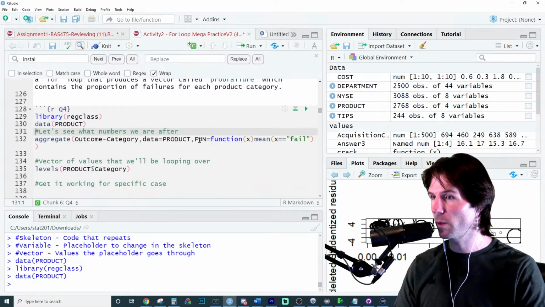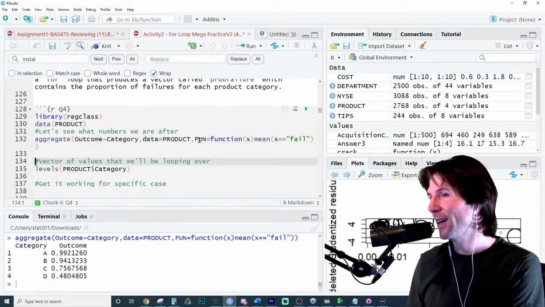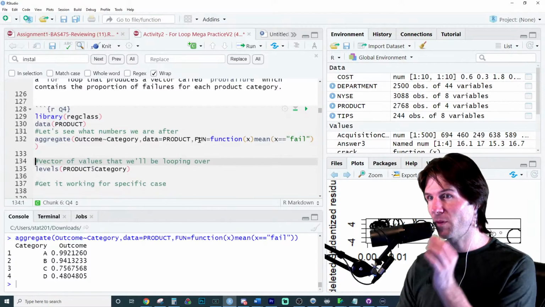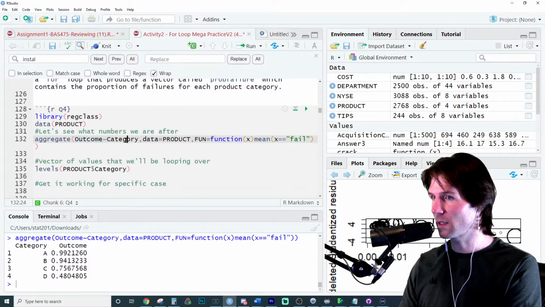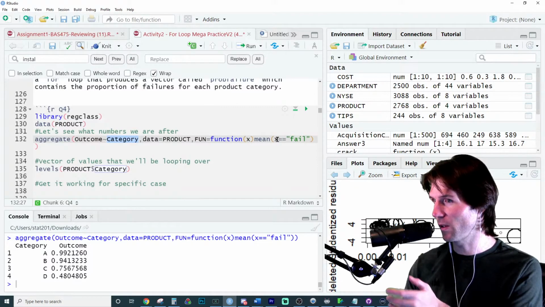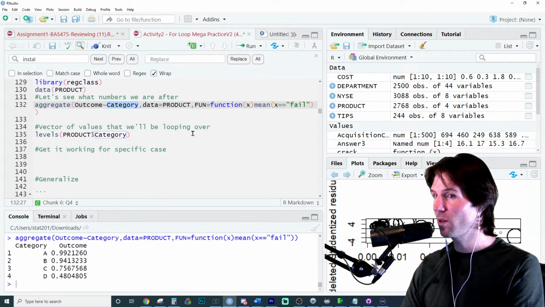So now that we have this, we can actually answer the question right here, and there's the product failures. We're not going to do it that easy way, though. We're going to do it the hard way. So the aggregate function actually lets us look at some y based on some x for a data set using a function right here, and this is actually finding out if the mean, or doing a logical test for the mean equal to this. It's a custom function right there. Really great work. I think Dr. Petrie coded that. But here's the thing.